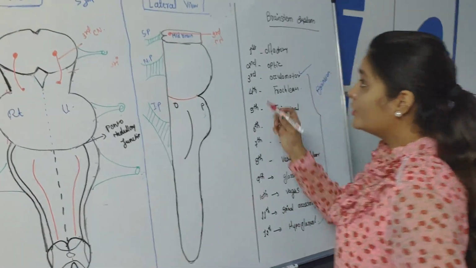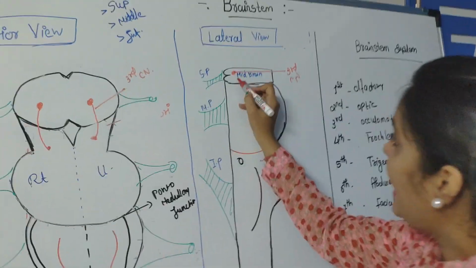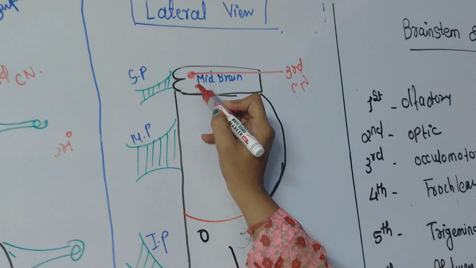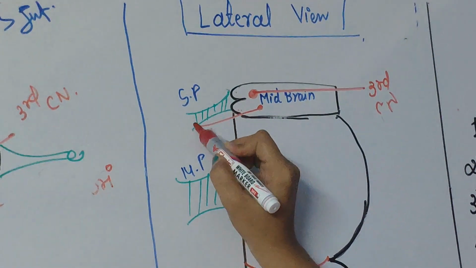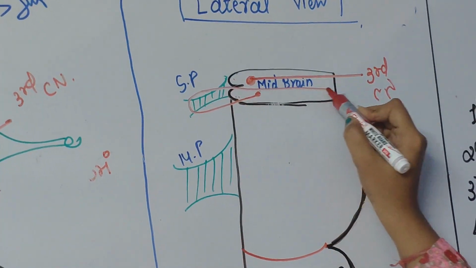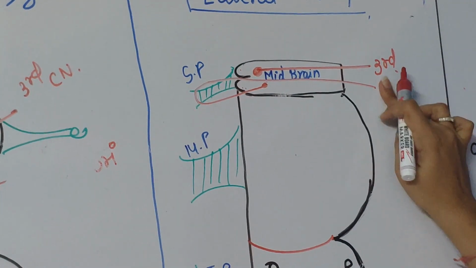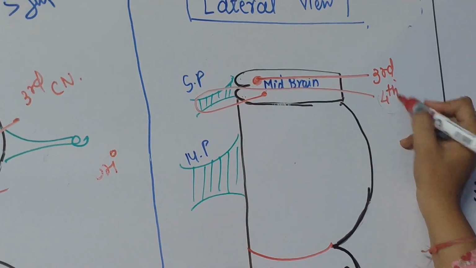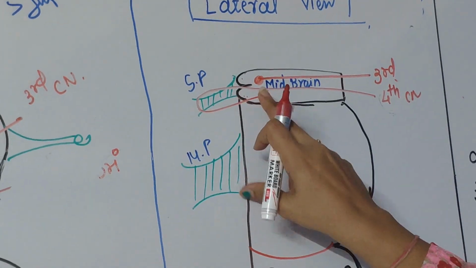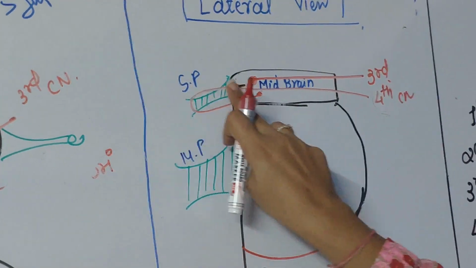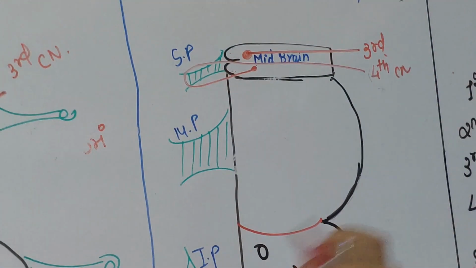So we'll see the origin of the fourth cranial nerve. As it originates from the middle part of the brainstem, it goes posteriorly and then comes back anteriorly. Okay, so this is the fourth cranial nerve. Again, it originates here, goes posteriorly and comes back anteriorly.